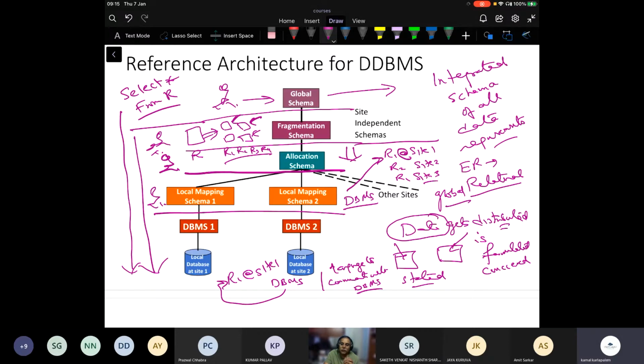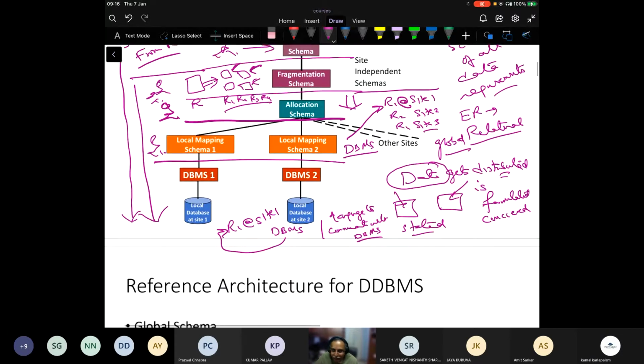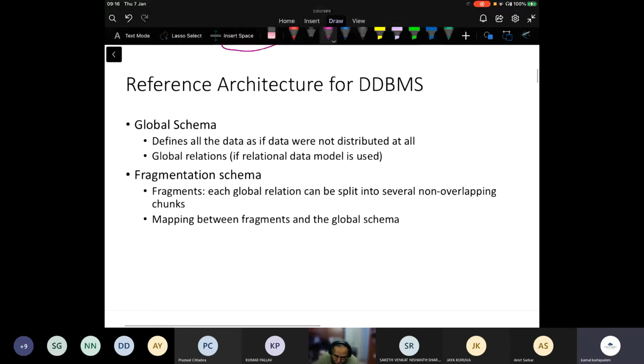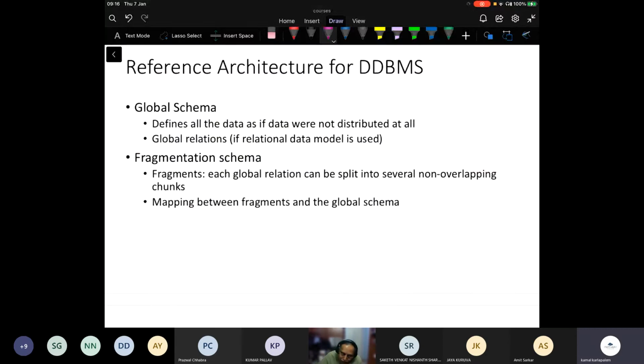Is this architecture reasonably comprehensible for you all? If you have no questions, do +1. Okay, so yeah, this is the reference architecture.